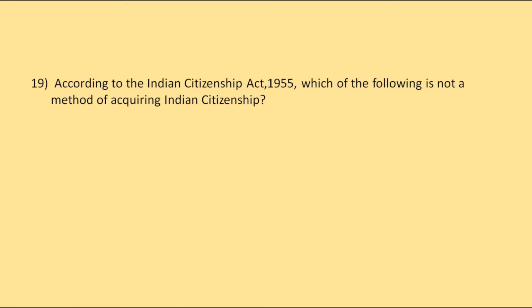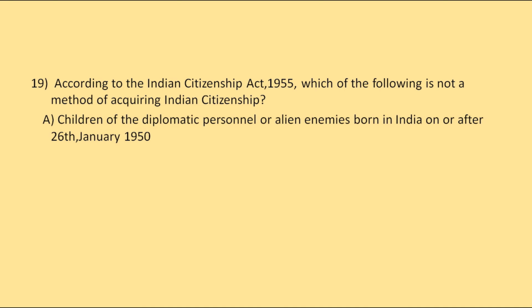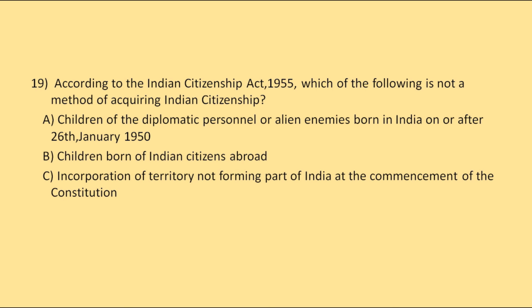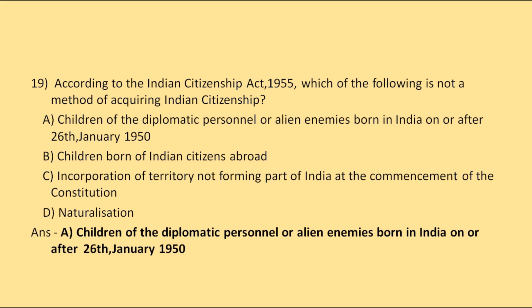Then we have, according to the Indian Citizenship Act of 1955, which of the following is not a method of acquiring Indian citizenship? Children of diplomatic personnel or alien enemies born in India on and after 26th January 1950. Children born of Indian citizens abroad. Incorporation of territory not forming part of India at the commencement of the Constitution, or naturalization. So children of diplomatic personnel or enemy aliens can never become citizens of India. So the correct option will be A.